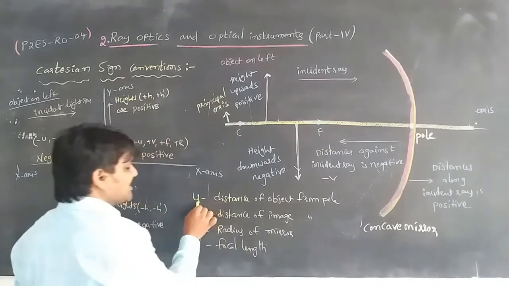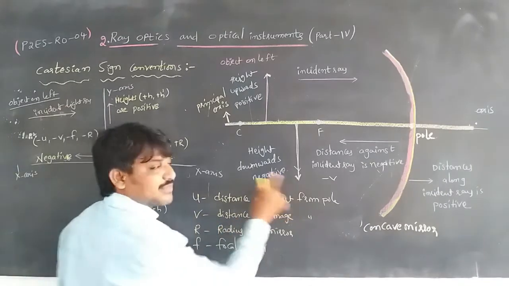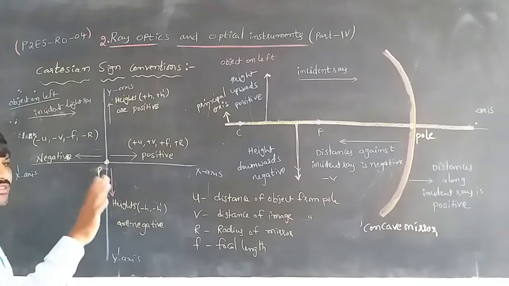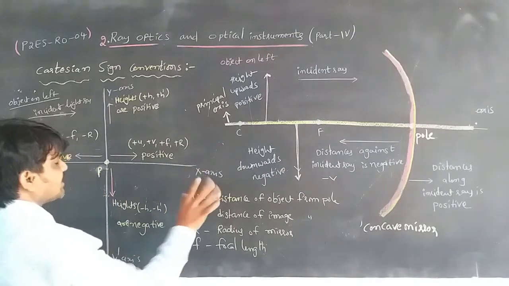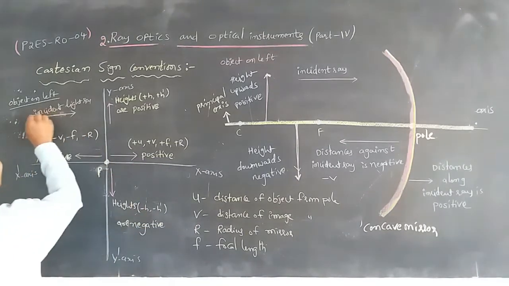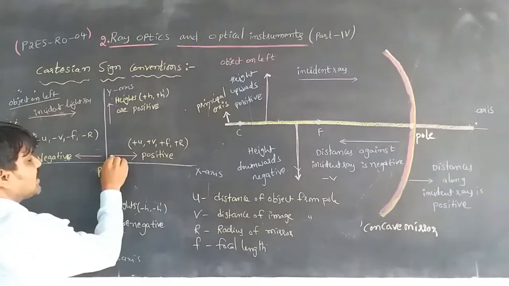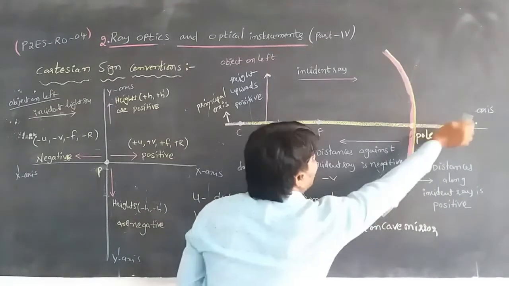Here, u means the distance of the object from the pole, and v is the distance of the image from the pole. All the distances must be taken from the pole only. Whenever we take distances, if the incident light ray is moving in this direction from left to right, then we also measure the distance from the pole to the right side.